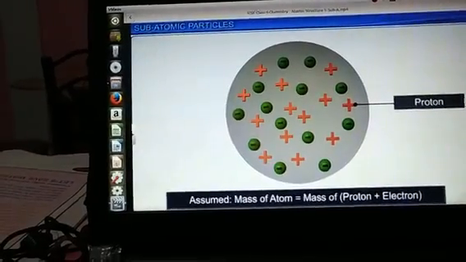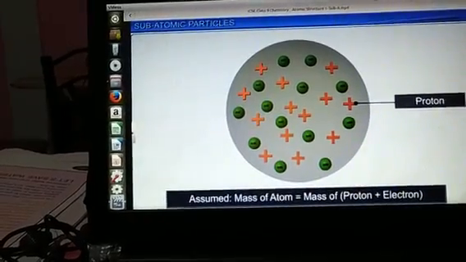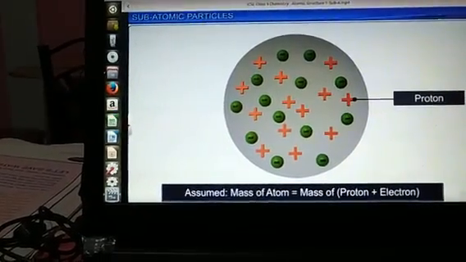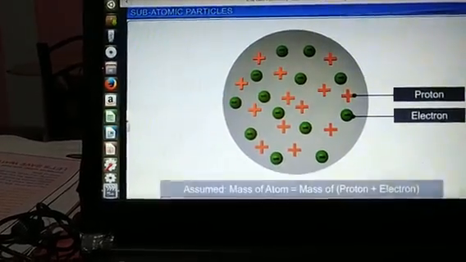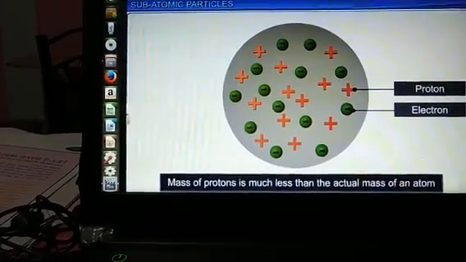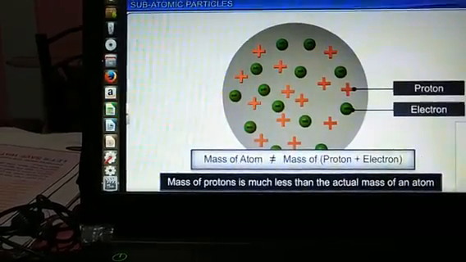Seeds of the watermelon are distributed equally in different parts. Similarly, electrons and protons, the negative and positive charges, are distributed throughout the whole space of the atom.